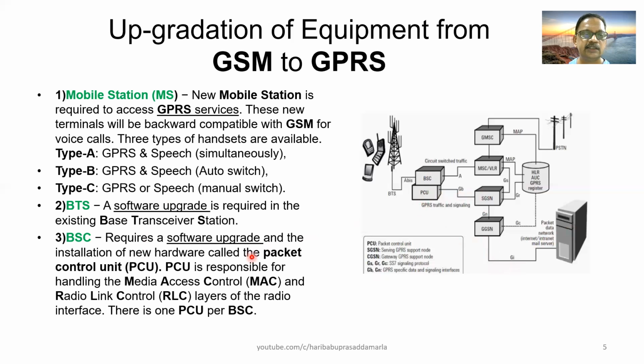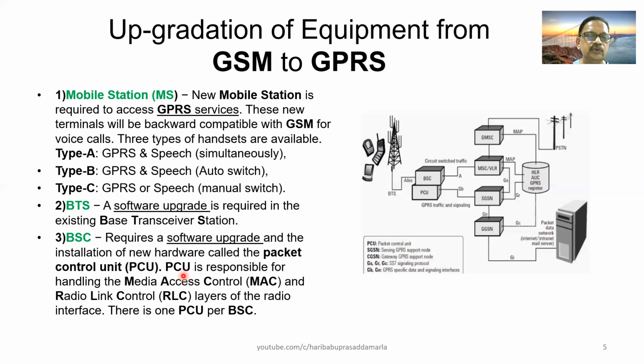Let us go through the contents given here. What is the upgradation required for BSC? BSC requires a software upgrade and the installation of new hardware called packet control unit. So you have to not only upgrade the software of the BSC, you have to add a new network element called packet control unit.